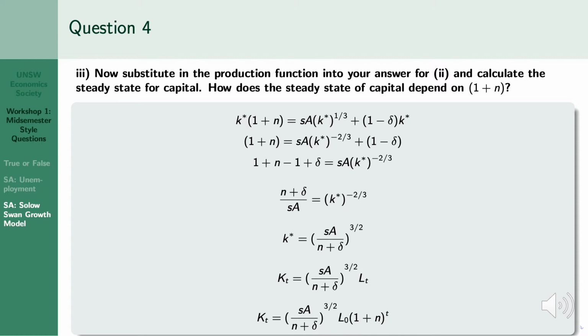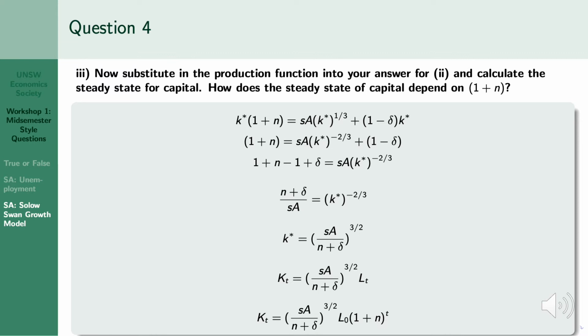Part 3. Now substitute in the production function into your answer for part 2 and calculate the steady state for capital. How does the steady state of capital depend on 1 plus n? So this question is asking about the steady state of capital. Remember, this is the long-run equilibrium of the economy, where the amount of savings per worker is just sufficient to cover the depreciation of the capital stock per worker.